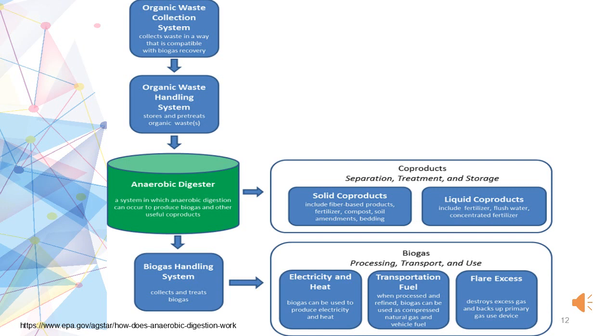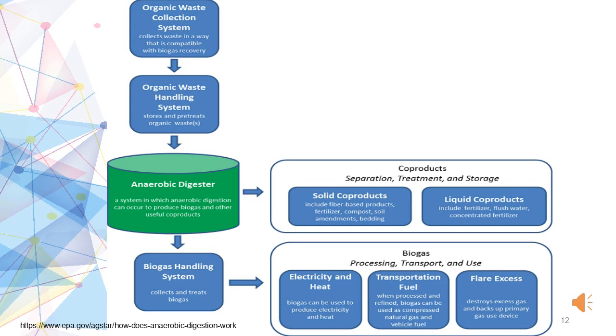The next element is the organic waste handling system that stores and pre-treats the organic waste. Manure may be pre-treated before entering a digester to adjust the total solid content. This may include adding water, separating solids, mixing or heating. From here, the manure passes to the anaerobic digester. It is a system in which anaerobic digestion can occur to produce biogas and other useful co-products.